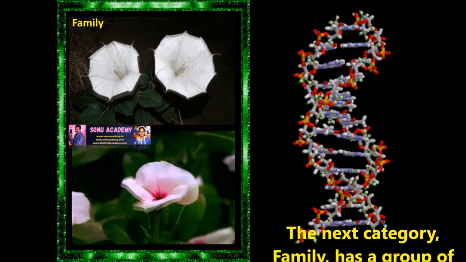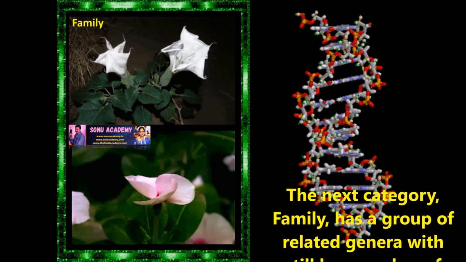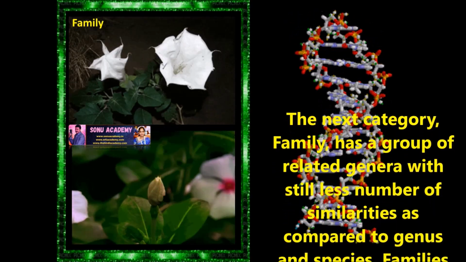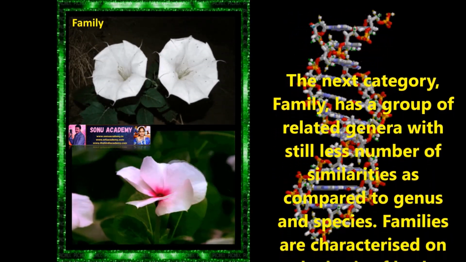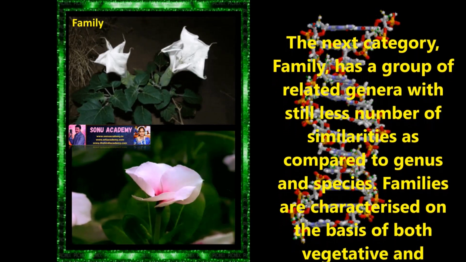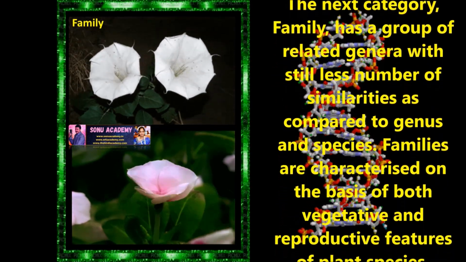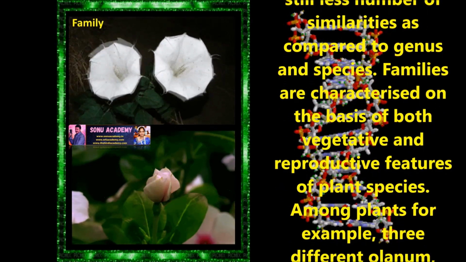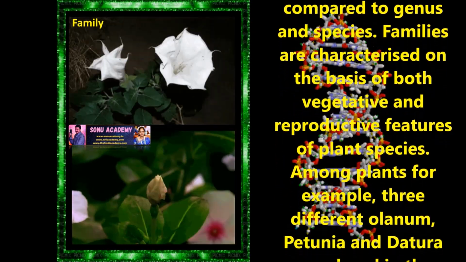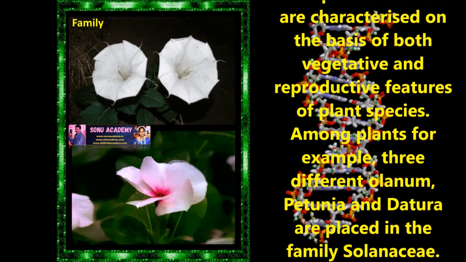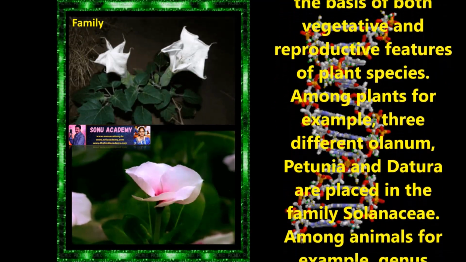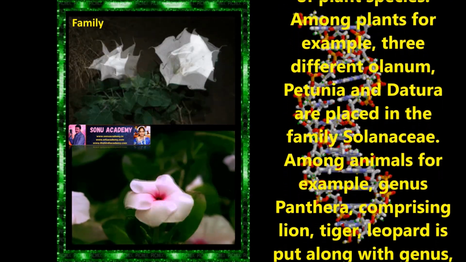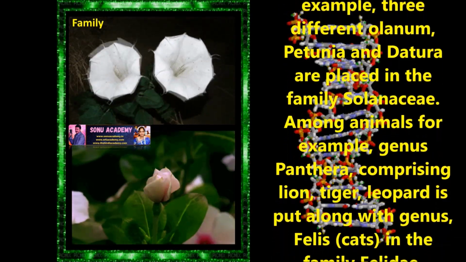Now let us discuss the family. The next category, family, has a group of related genera with still fewer similarities as compared to genus and species. Families are characterized on the basis of both vegetative and reproductive features of a plant species. For example, three different genera, Solanum, Petunia, and Datura, are placed in the family Solanaceae.